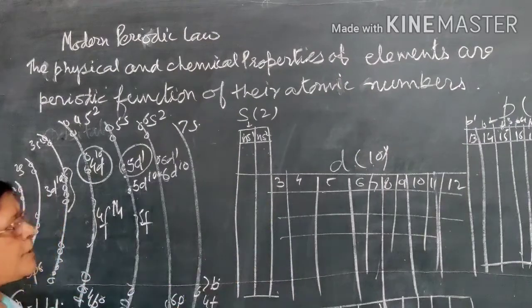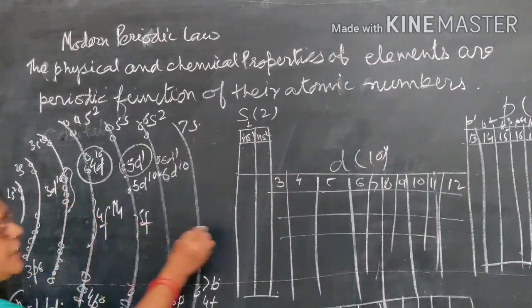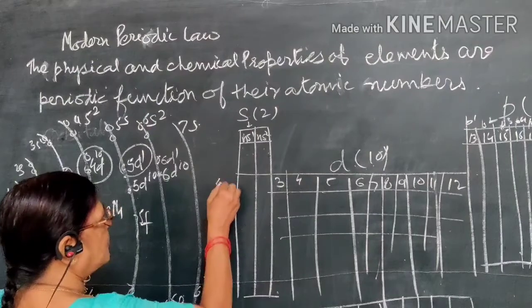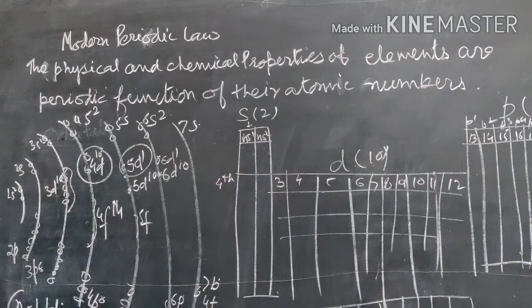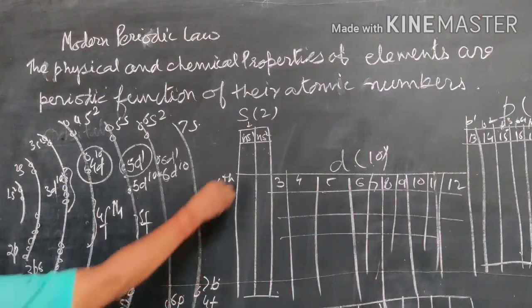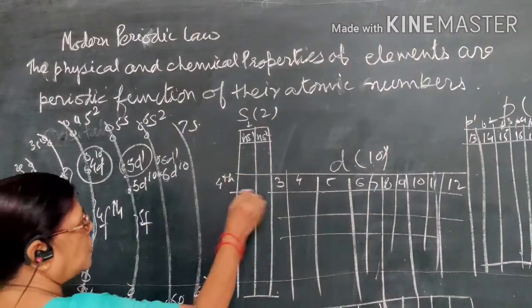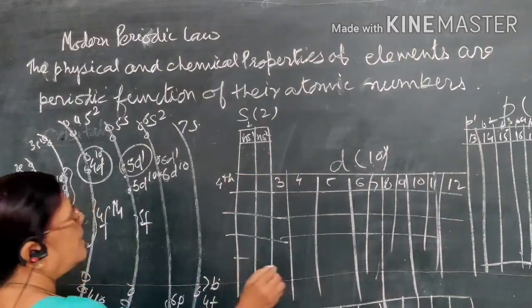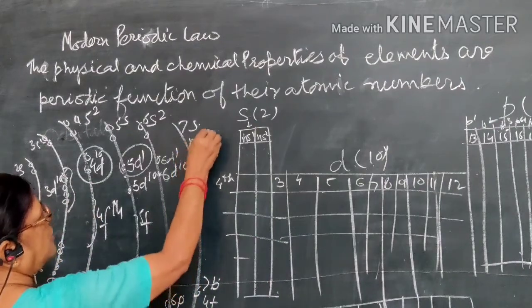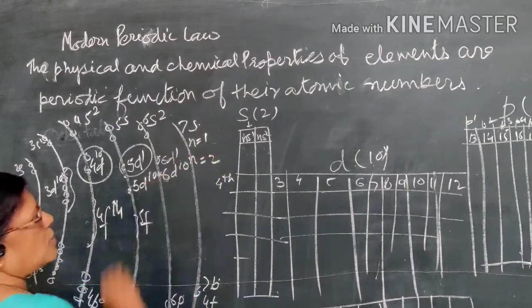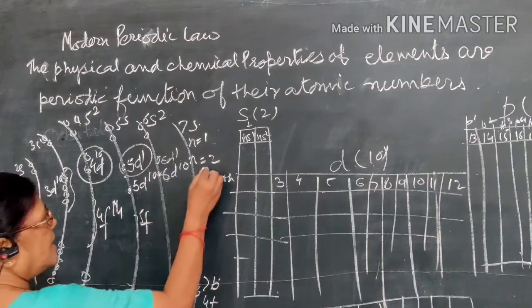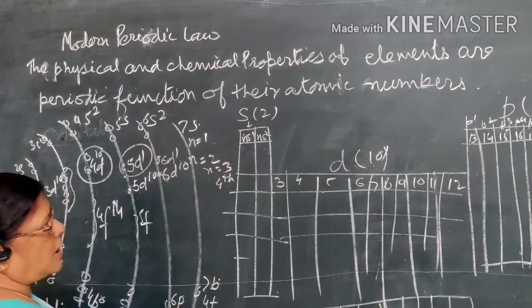Then there is the filling of d orbital. This started from the 3d. So this 3d is put in the fourth period. You know about group and period. The vertical columns are called groups and horizontal rows are called periods. So we can write n is equal to 1 means first period. When we write n is equal to 2, it is the second period. Then n is equal to 3 for the third period.